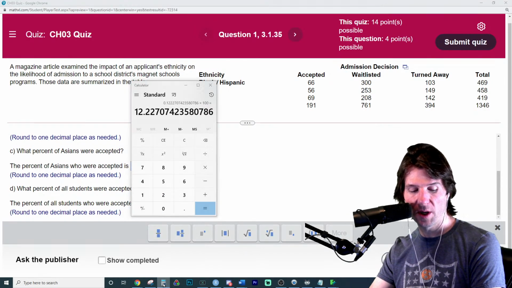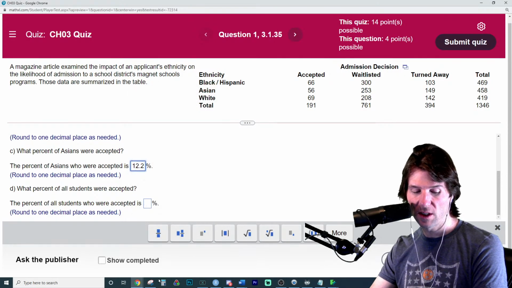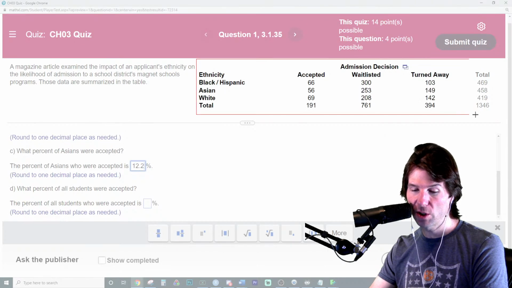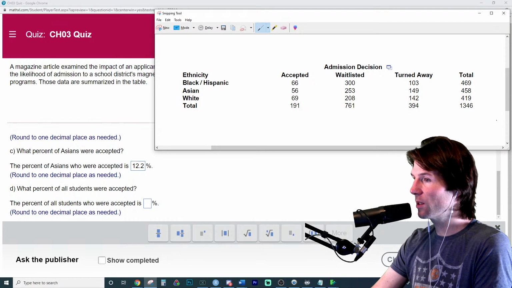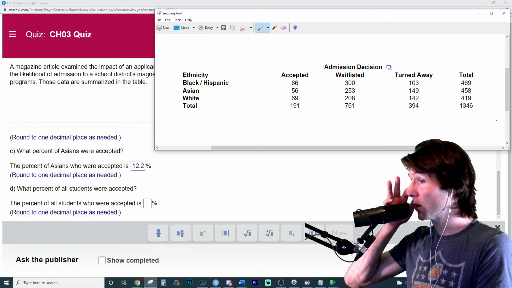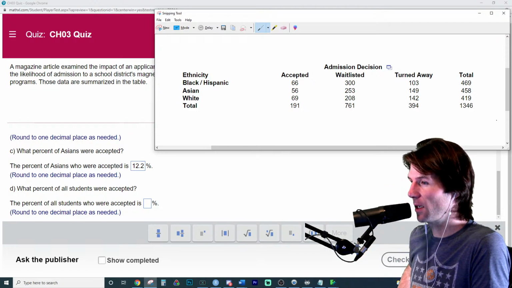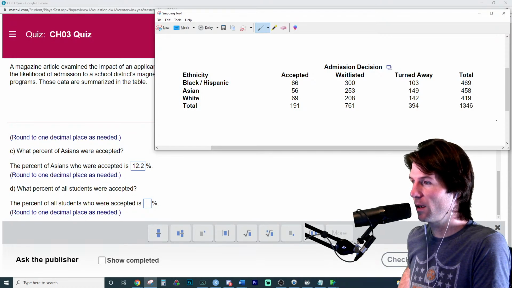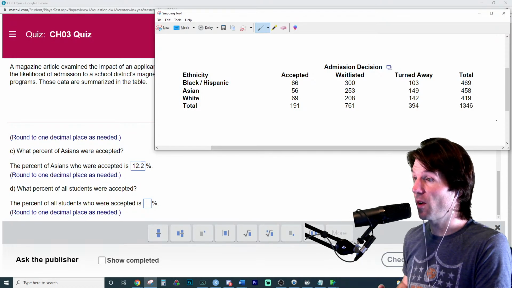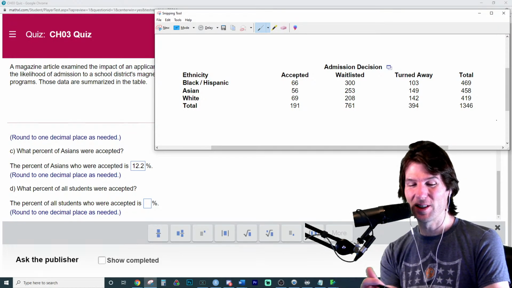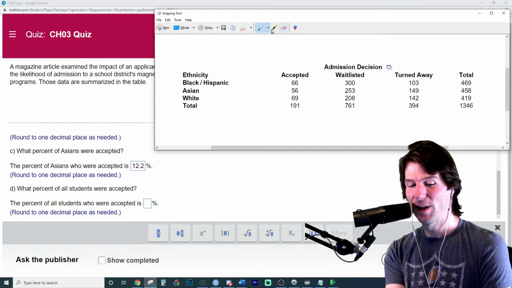The percent of all students who were accepted. So is that marginal? Just put an M or C in the chat for marginal or conditional. The percent of all students who were accepted, is that marginal or conditional? Yes, marginal. I was trying to say it really quickly to not pause on any portions.